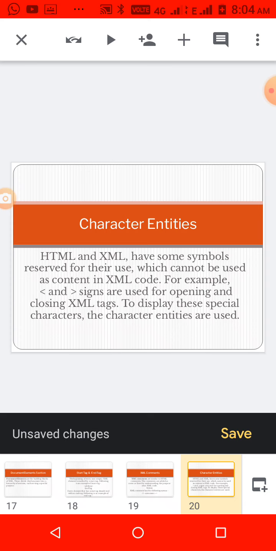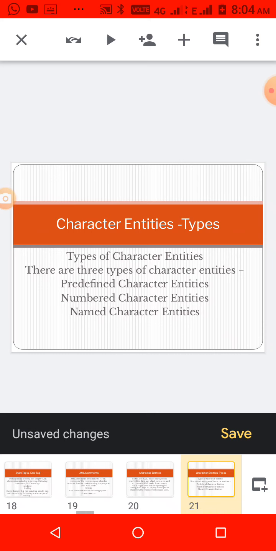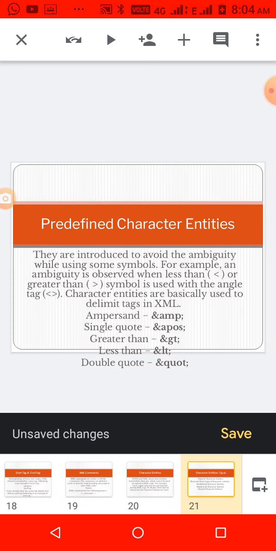Okay. Suppose as a user, we want to write these symbols. What will the parser consider, whether it is a syntax or a user defined symbol, how will it identify? That is done by using character entities. There will be three types: predefined character entities, numeric character entities, and named character entities.